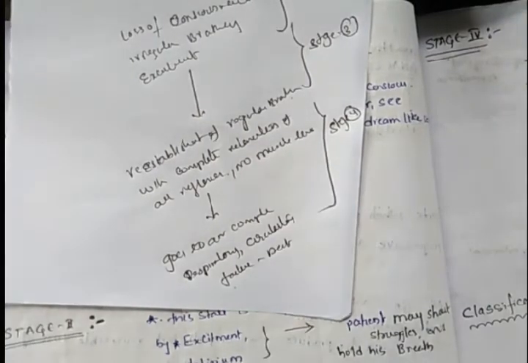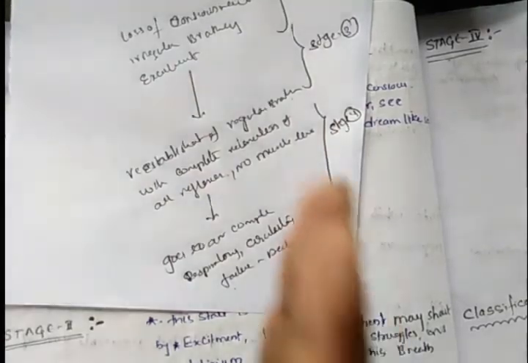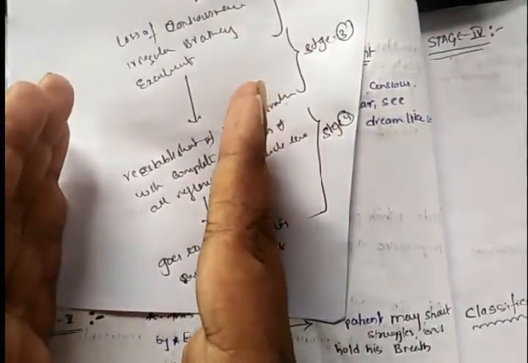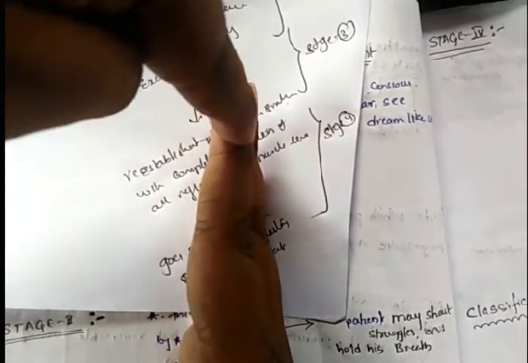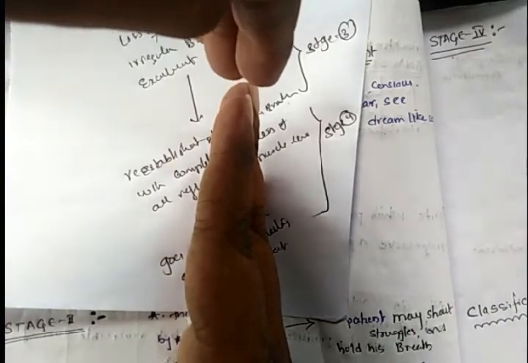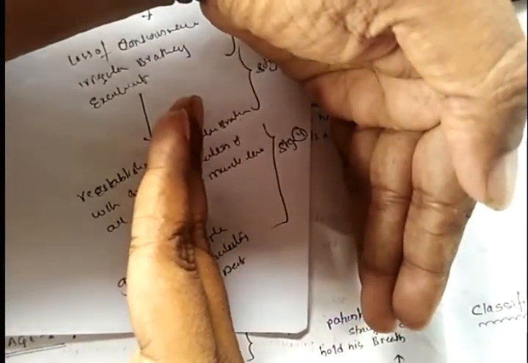Okay, this is based upon the time period as the general anesthetic is given. First he becomes unconscious. The time period from taking the general anesthetic to the start of unconsciousness is called stage 1. After some time, as time increases, consciousness will be lost, and the patient will become entirely unconscious.